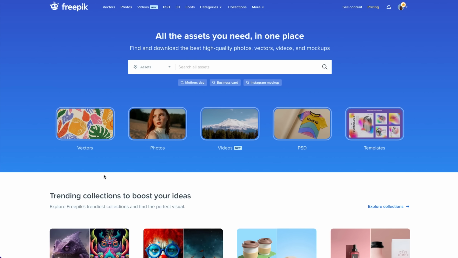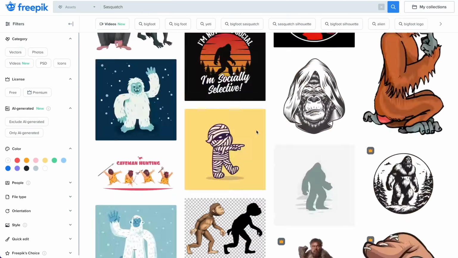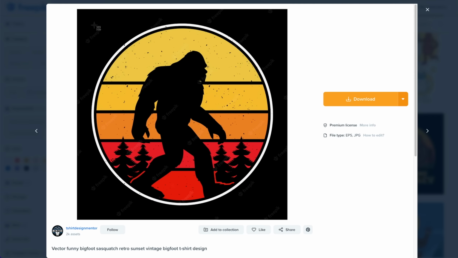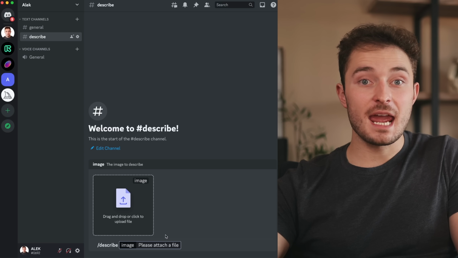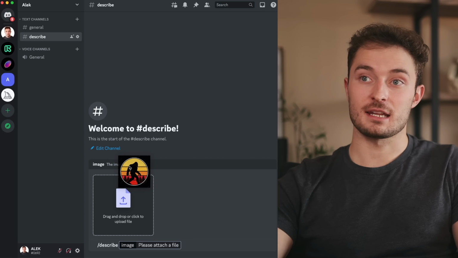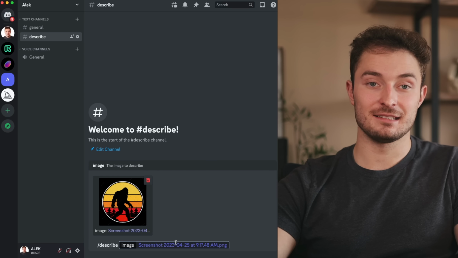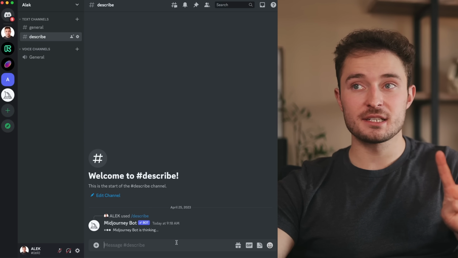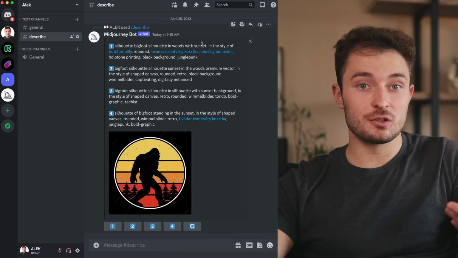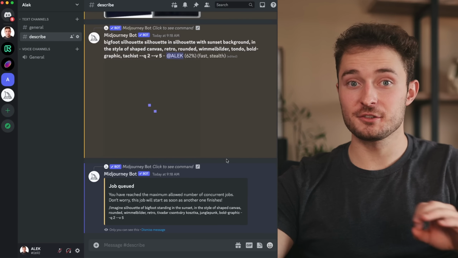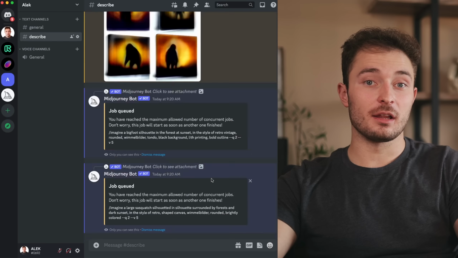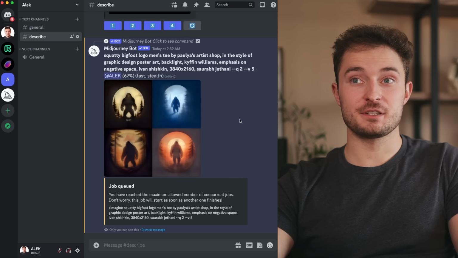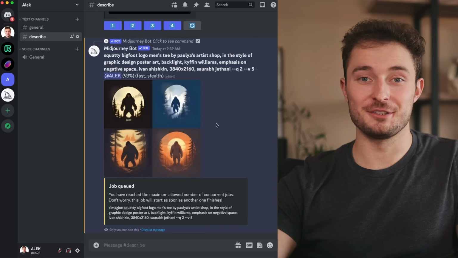Now, since I already pay for a Freepik subscription, I'm going to use this Sasquatch image off of Freepik to avoid any copyright issues. But all I have to do is just type out /describe and then take a screenshot of that Sasquatch image and upload it directly into the chat. It spits out 4 different prompts that I can use, and then I just have to choose which one I want to generate. Now, this feature does not work perfectly, and I had to try a few different times, but after several attempts of clicking re-roll, I was finally able to generate some Sasquatch images that I liked.